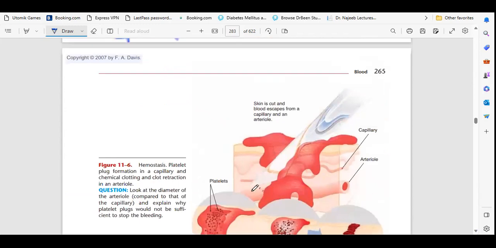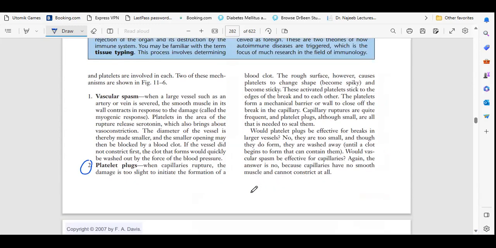So here we have the second thing, platelet plug. When small arteries rupture, one function we talked about, vascular spasm, will happen. Okay, second is platelet plug. If vasoconstriction does not happen, what will platelets do? Platelets will make one type of seal like this.